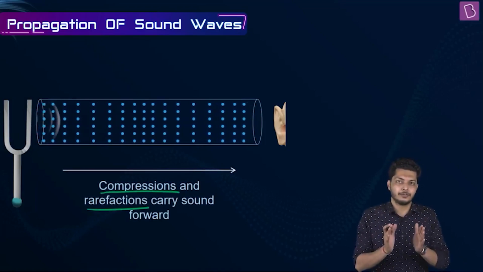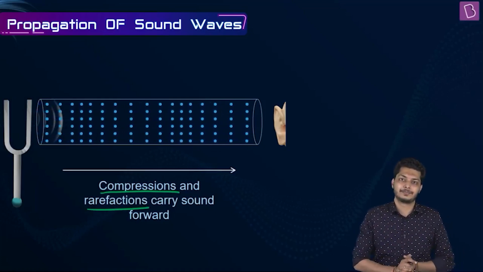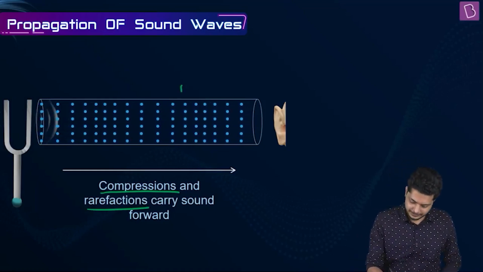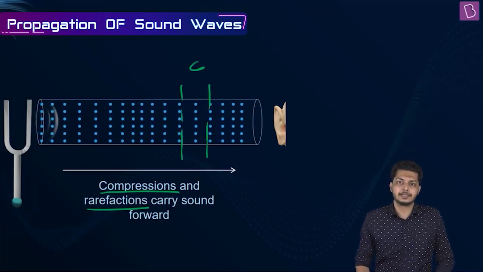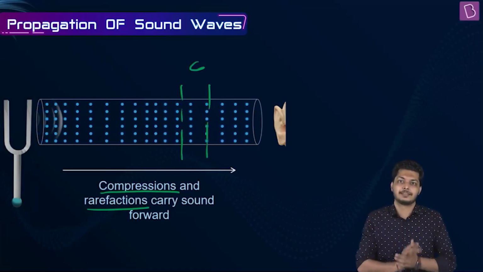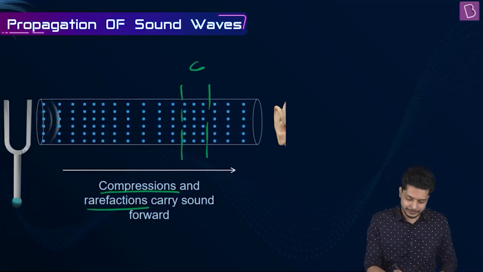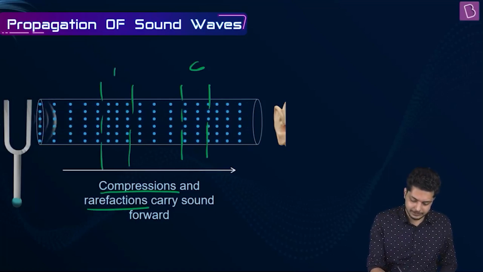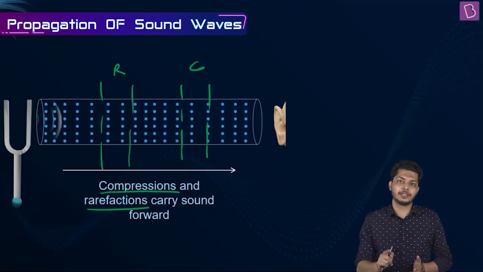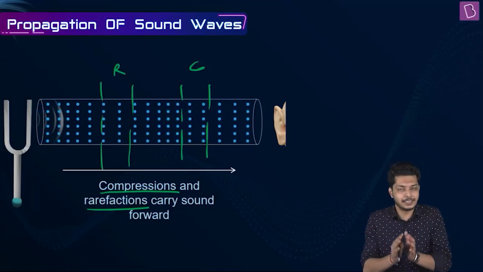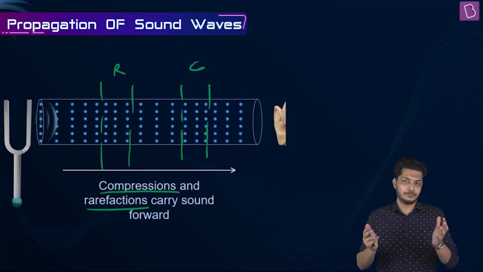At the position where there is formation of compression, there is contraction in volume, right? Let's say here's the position where we have compressions. If there is compression, the molecules come closer. And wherever there is rarefaction, the molecules go far from each other. That is why at the point of compressions, there is contraction in volume. At the position of rarefaction, there is expansion of volume.